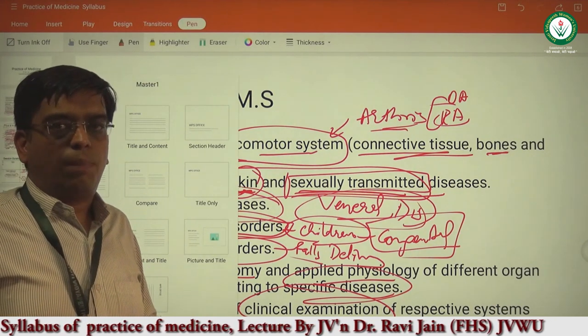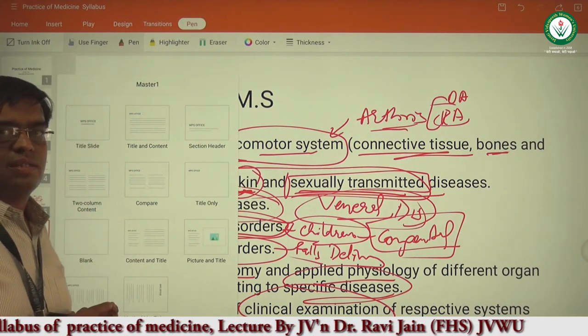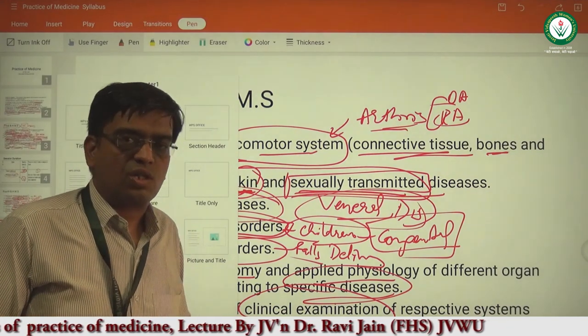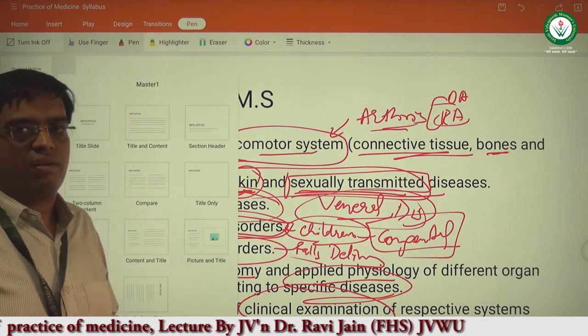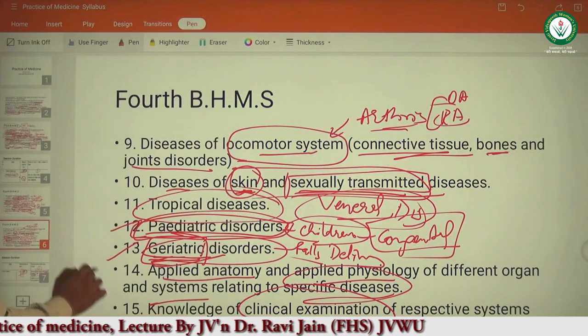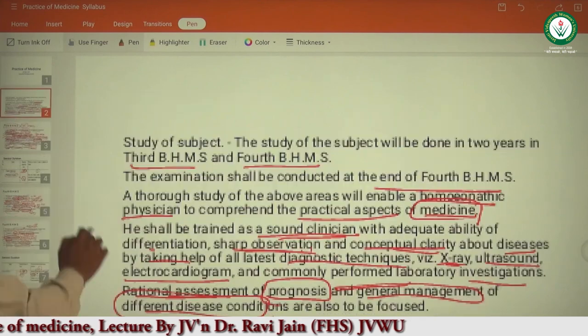So these are the topics that will be covered in this particular subject. I hope you must have understood the framework of the topics that we are going to discuss one by one, and then we will be starting with the respiratory disease first. That is the topic of the BHMS 3rd year.